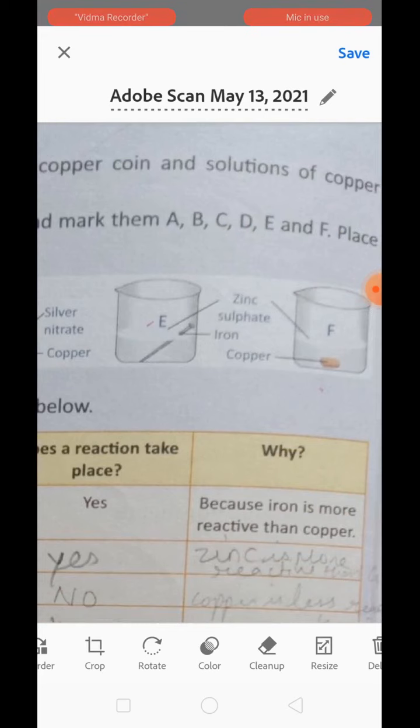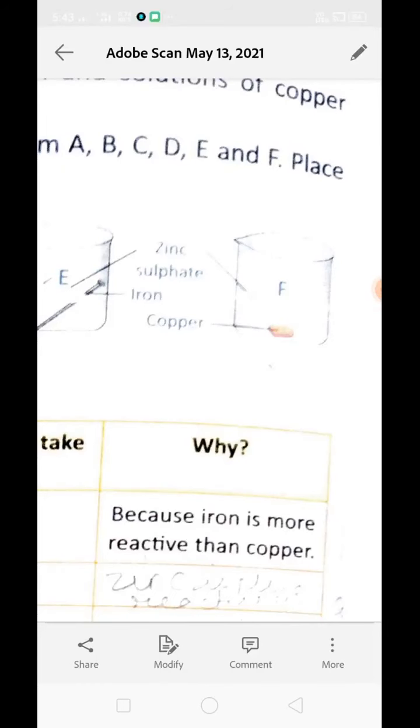Now in E we have zinc sulfate and iron. Zinc is stronger than iron. In the reactivity series the position of zinc is above iron, so iron will not be able to displace zinc from its salt solution. Where we are keeping copper in zinc sulfate solution, copper's position is lower than zinc, okay, so copper will not be able to displace zinc from its salt solution.